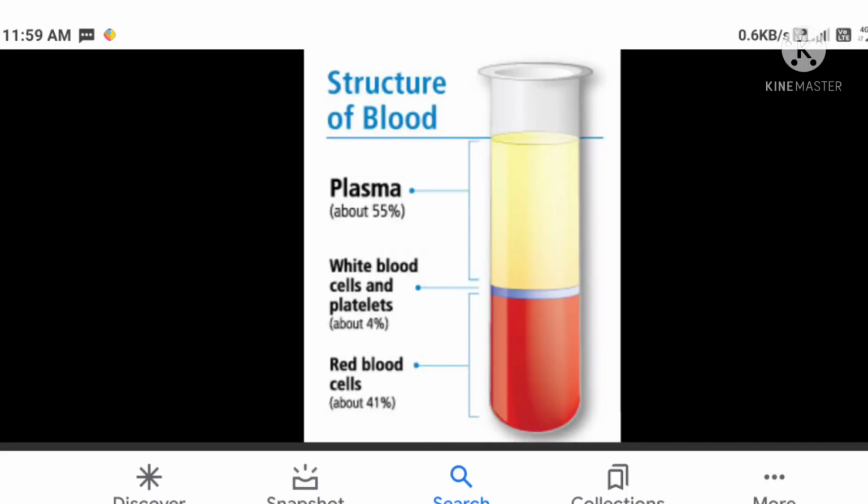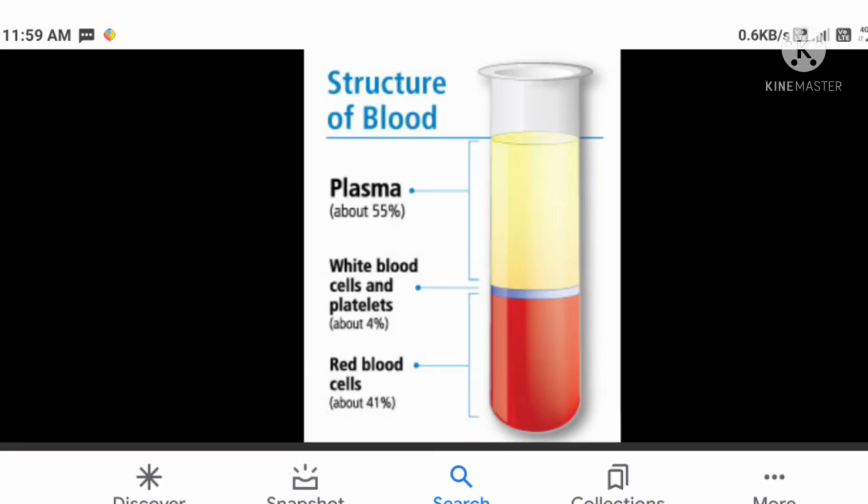Okay children, next, already we discussed the heart. Now we are going to human blood. Human blood is composed of blood cells and plasma. Do you know, children, what is plasma? Yes, now let us know about plasma. It is the fluid portion of the blood. Blood cells are of 3 types, RBC, WBC and blood platelets.